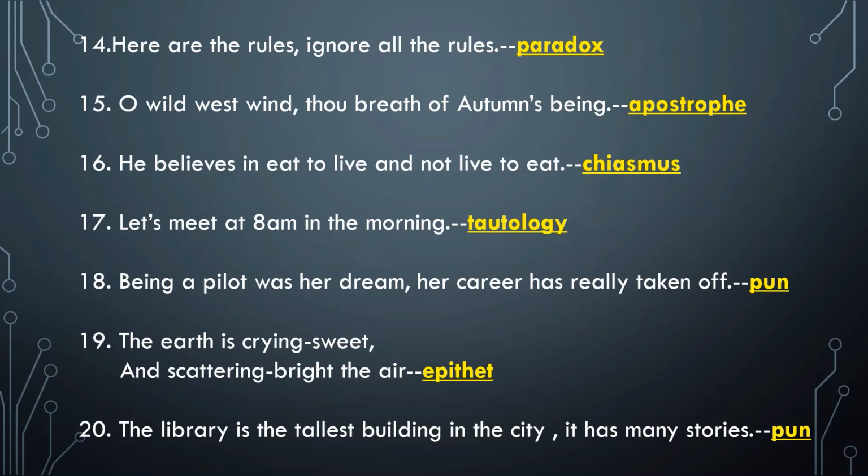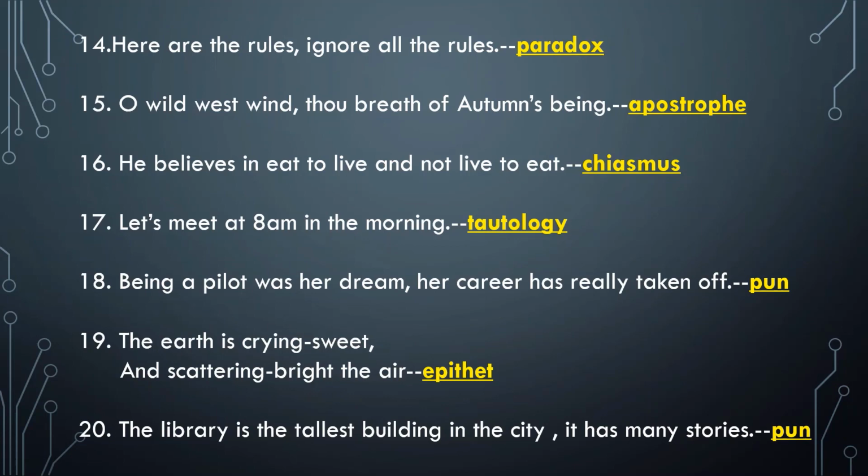The 19th sentence. The earth is crying sweet and scattering bright the air. I'll repeat the sentence. The earth is crying sweet and scattering bright the air. In this sentence, the earth is described as crying sweet, and for air, scattering bright has been used as an adjective. So, crying sweet was the adjective for earth, and scattering bright is the adjective for air. So, this was an example of epithet.